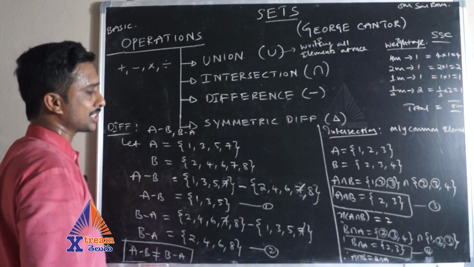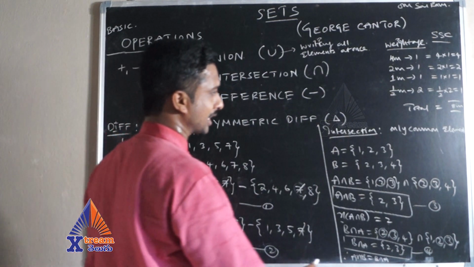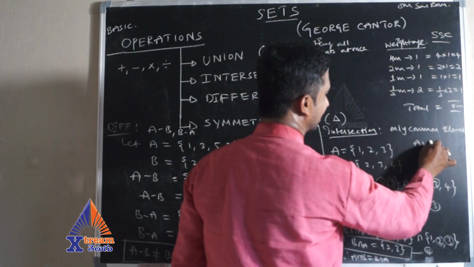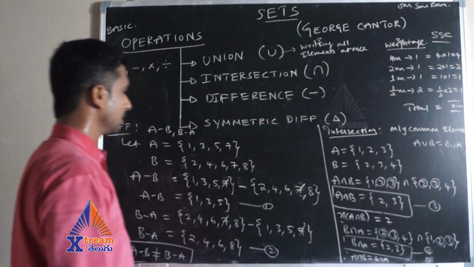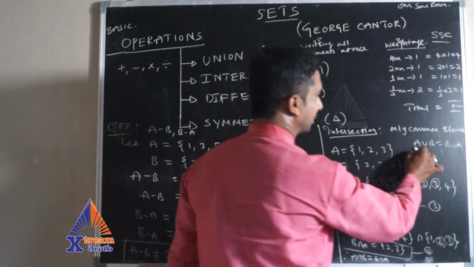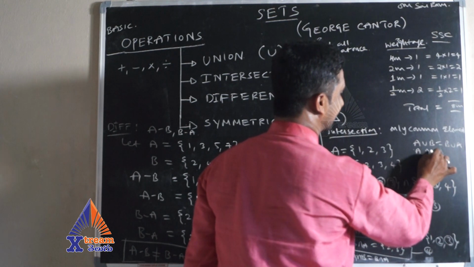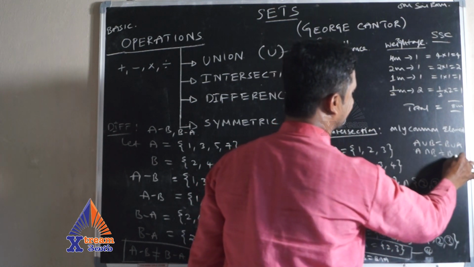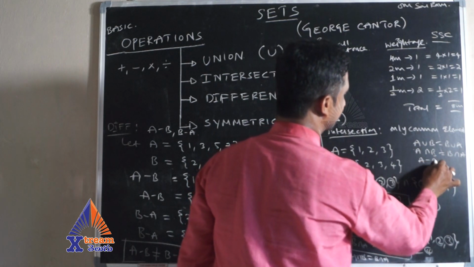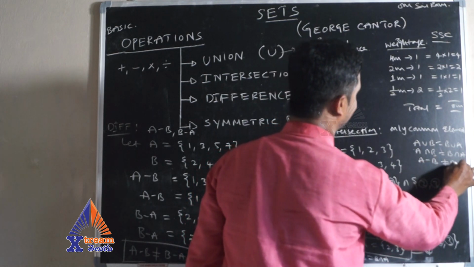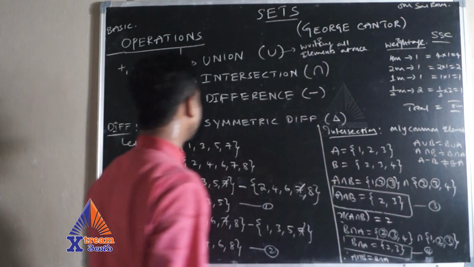As well as in the union also, you can say A union B is also equal to B union A. So A union B equals B union A, and A intersection B equals B intersection A. So it follows the commutative property. And A minus B is not equal to B minus A in general.